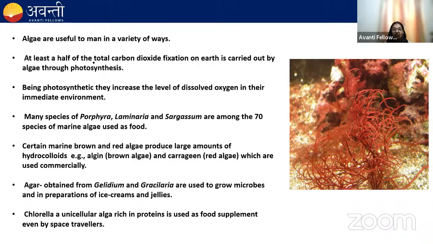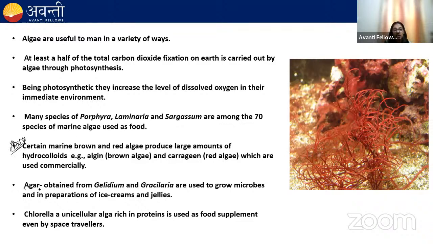Algae are also edible, like Porphyra, Laminaria, Sargassum. They are among the 70 species of marine algae that can be used as food. But there are certain algae which produce hydrocolloids. Hydrocolloids are the water holding substances. Like brown algae, they produce algin. Red algae, they produce carrageen. Very, very important. Remember this point. I'm marking all the important points.